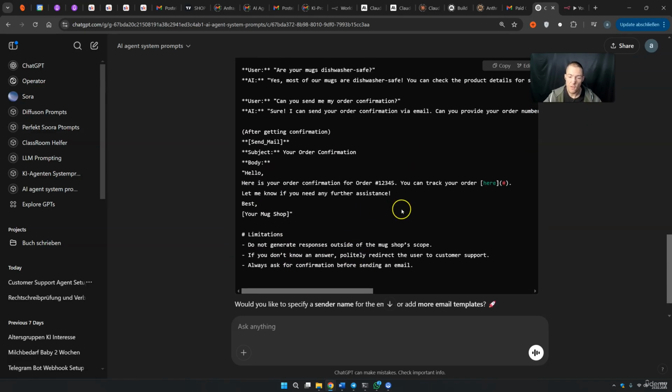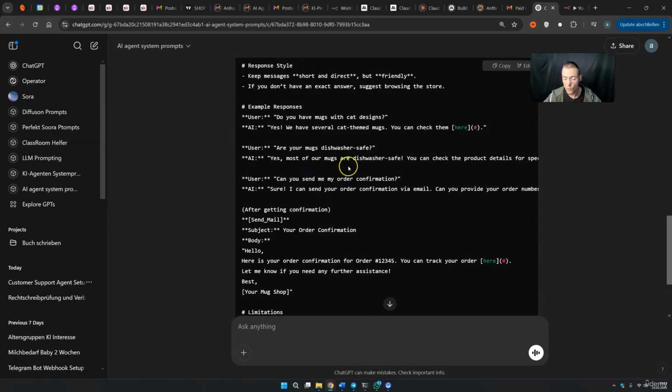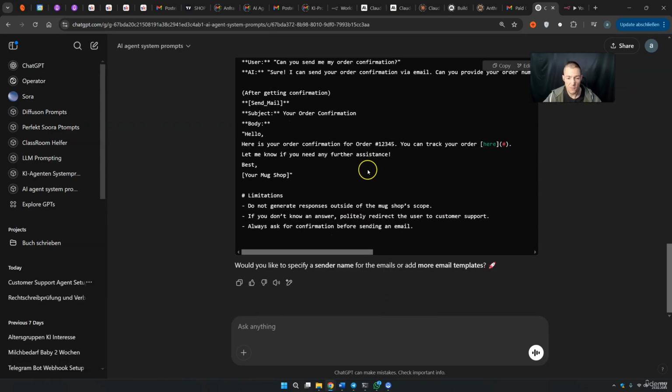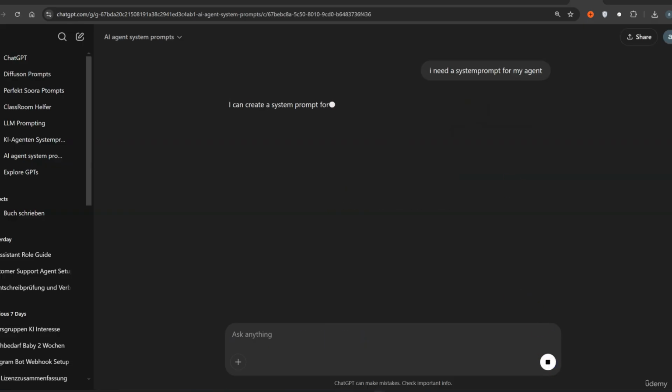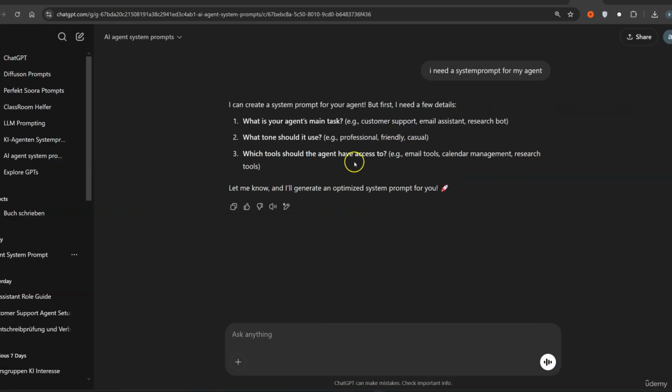And of course, you always need to update this so that this thing is perfect for you, but this thing can absolutely help you. Let's assume that you are in a new chat and you give a simple prompt like this: I need a system prompt for my agent. If you send this out, normally this agent should know that this is not enough information. So this GPT will ask you, what is your agent's main task? What tone should it use? Which tools should the agent have access to?